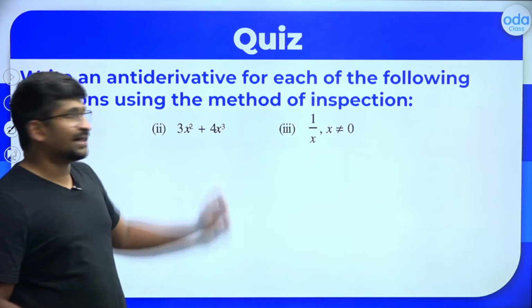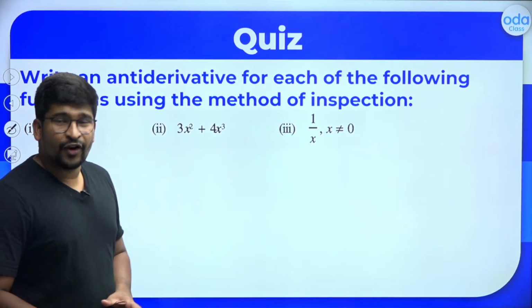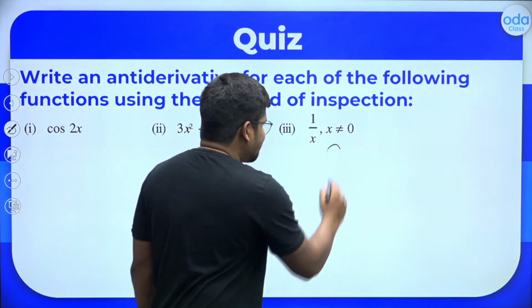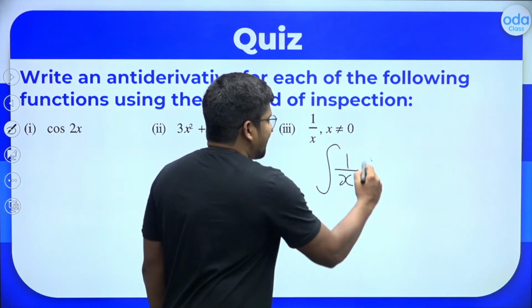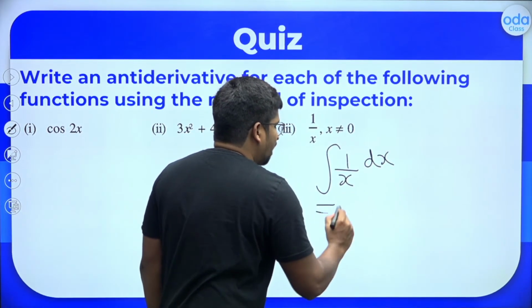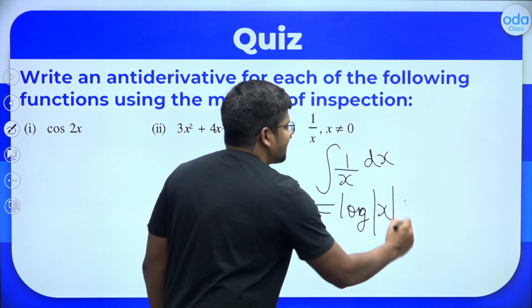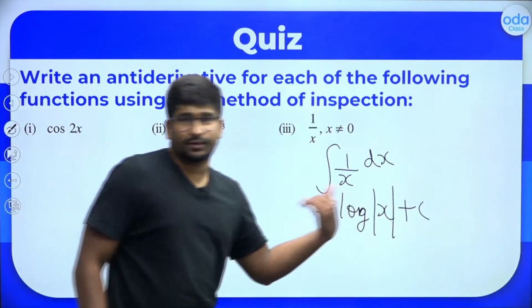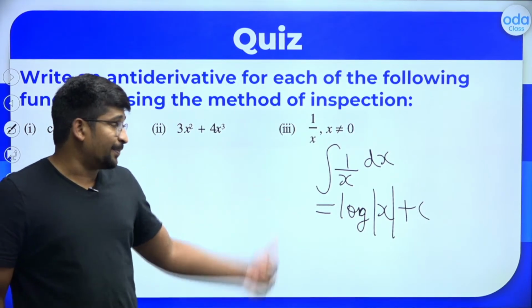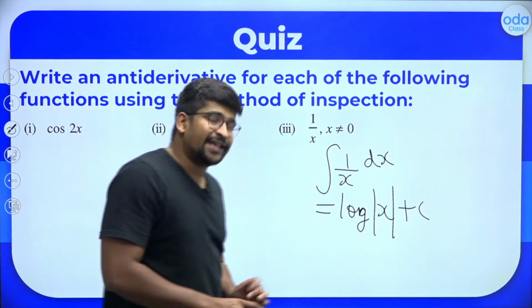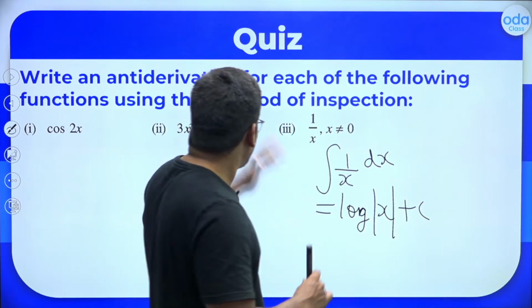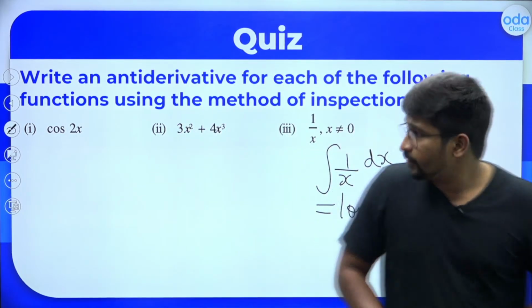Okay, so what is the third question? Integral of 1 by x dx. So what is the integral of 1 by x dx? You know that the integral of 1 by x will be log mod x plus c, because the derivative of log x is 1 by x, right? So the integral of 1 by x is log mod x plus c. That should be the answer. So the third question is also done.